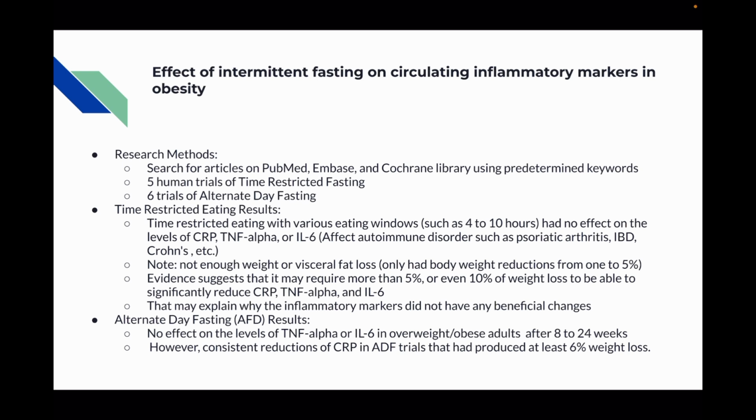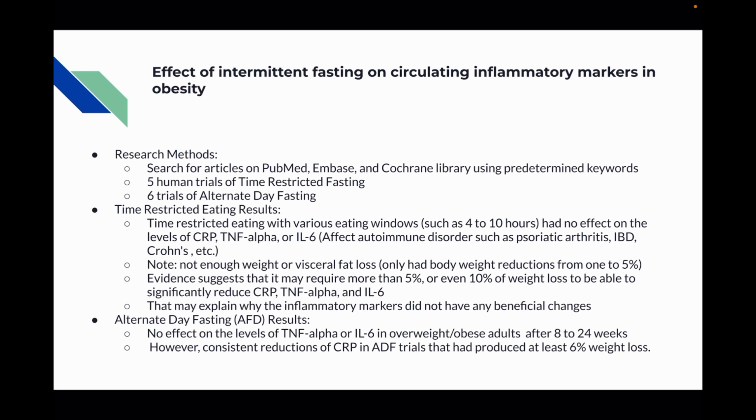The time-restricted fasting results, with a variety of eating windows such as 4 to 10 hours, had no effect on the levels of CRP, TNF alpha, or IL-6. These are inflammatory markers that affect disorders such as psoriatic arthritis, IBD, Crohn's, and other autoimmune conditions. It's important to note that not enough weight or visceral fat was lost during this study.